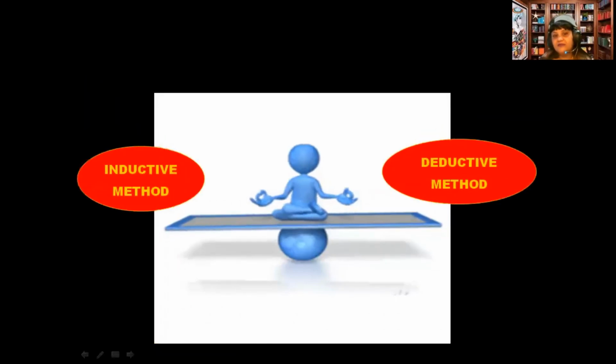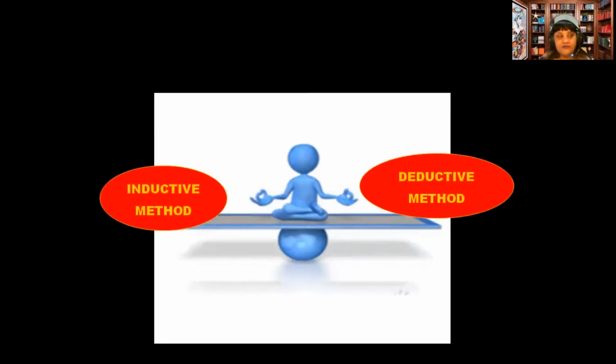So there should be a balance between the inductive method and the deductive method. कैसे वो बैलेंस होगा? When you start with the topic, use the inductive methodology, and once the students are familiar with the concept, then start using the deductive method. उनको और ज्यादा प्रैक्टिस देने के लिए फिर तुम्हें डिडक्टिव मेथड पे शिफ्ट करना है.